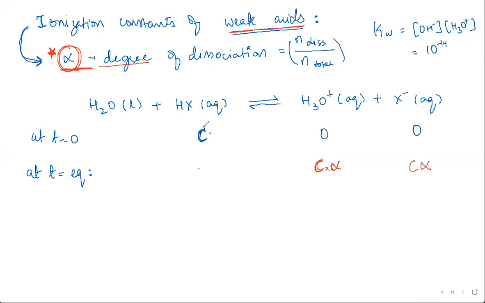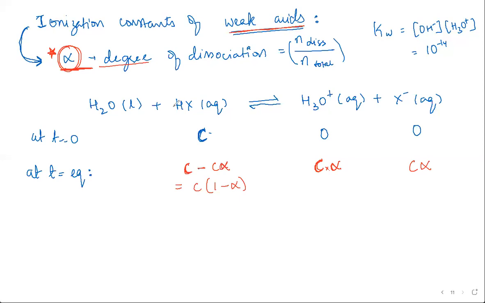So if out of C, C alpha has dissociated, how much will be left? C minus C alpha. Correct. Initially we started off with C. Out of that, C alpha has dissociated, so we take off whatever has dissociated, and the remaining will be left at equilibrium. So I will write this as C into 1 minus alpha.